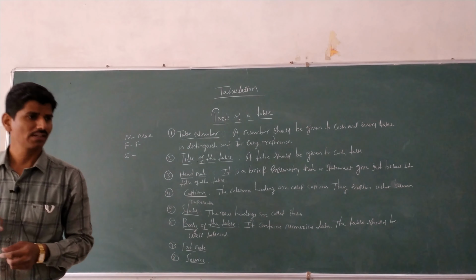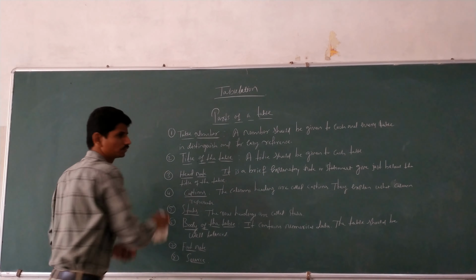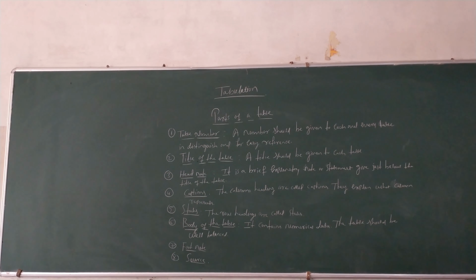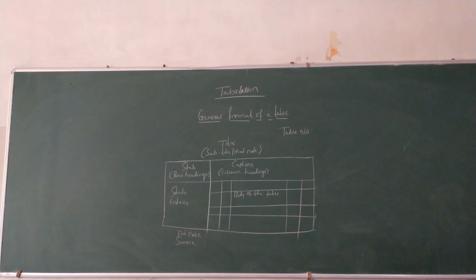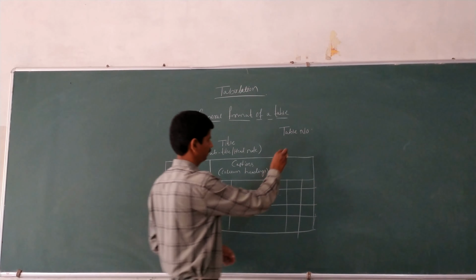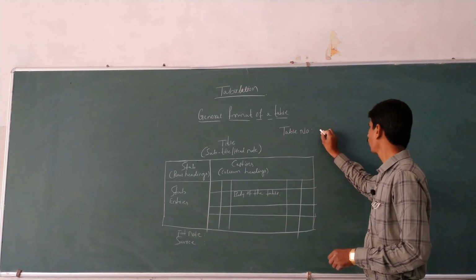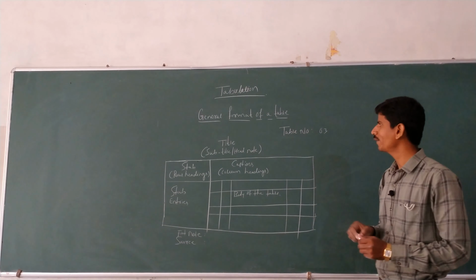The next one is general format of a table. First you have to mention a table number, for example 3.